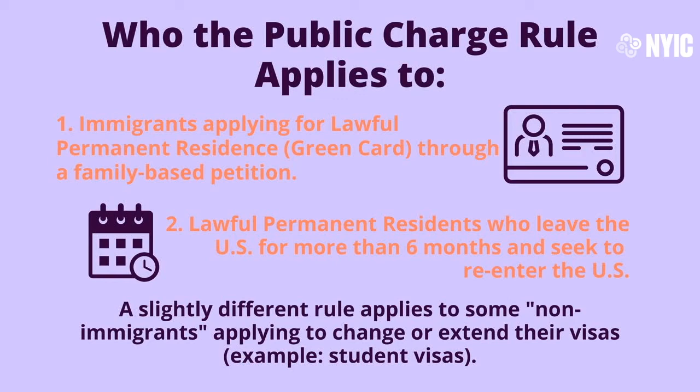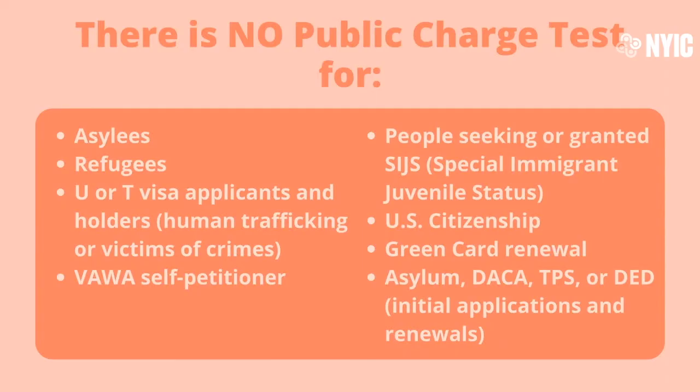A slightly different rule applies to some non-immigrants applying to change or extend their visas, for example, student visas. There is no public charge test for asylees, refugees, U visa applicants and holders, human trafficking victims of crimes, VAWA self-petitioners, people seeking or granted special immigrant juvenile status, U.S. citizenship, green card renewal, asylum, DACA, TPS or DED initial applications and renewals.